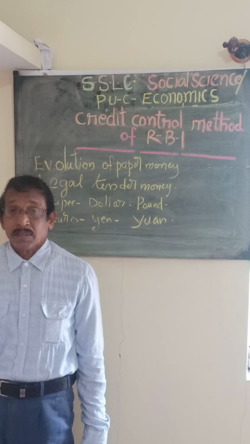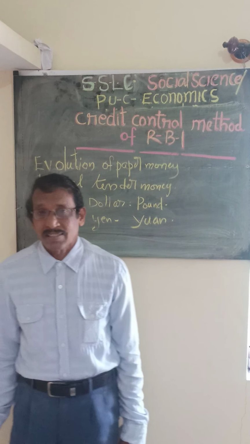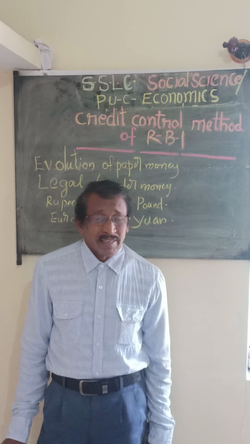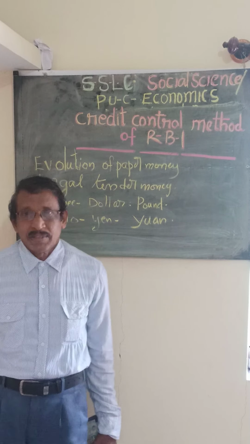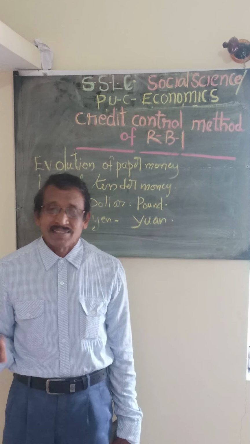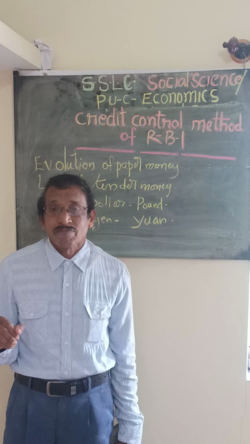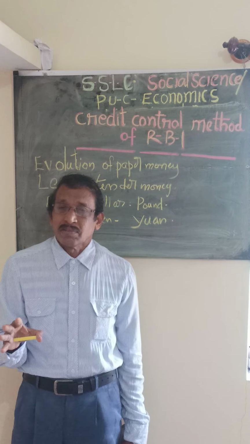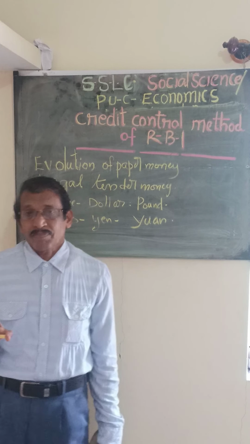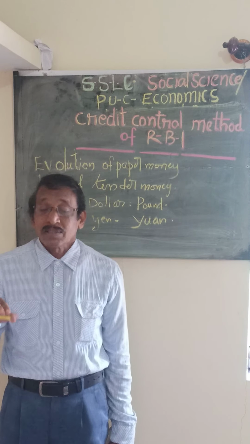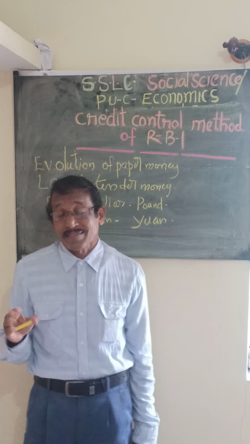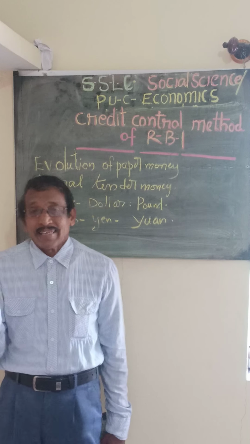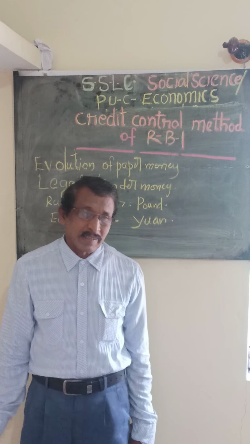What is meant by quantitative method? In the year 1949, the government passed a resolution, an act on the banking committee's recommendation, stating that the Reserve Bank has full power to adopt any policy or technique to make stability in the country.